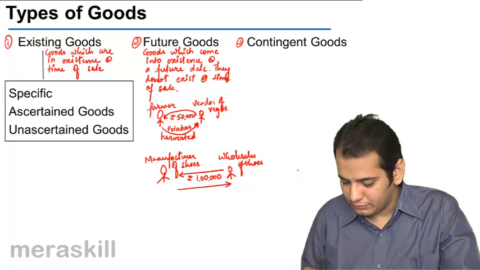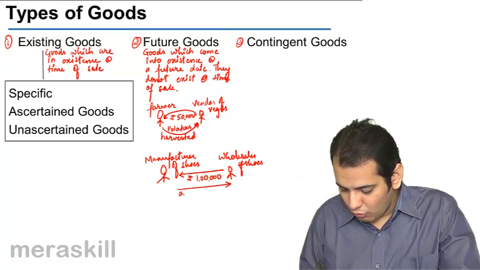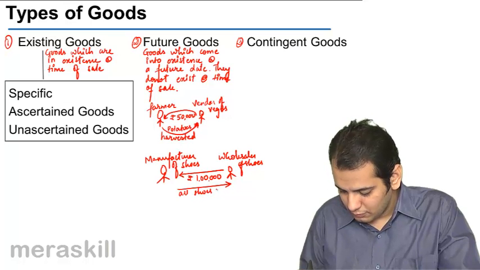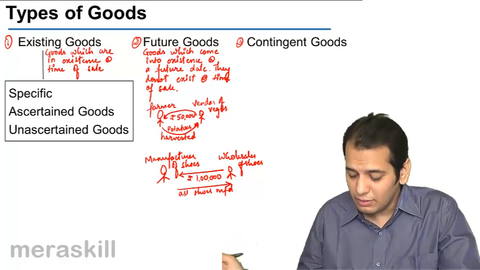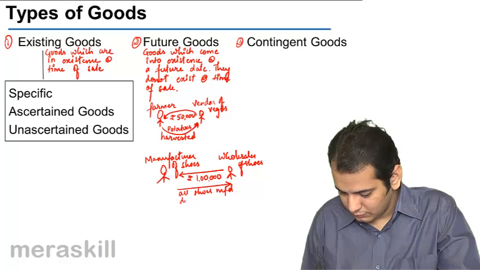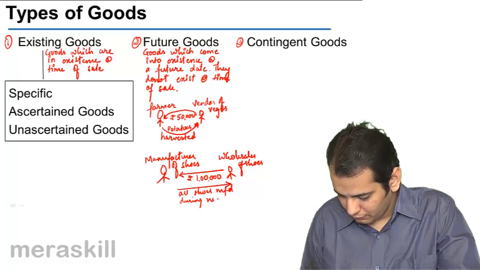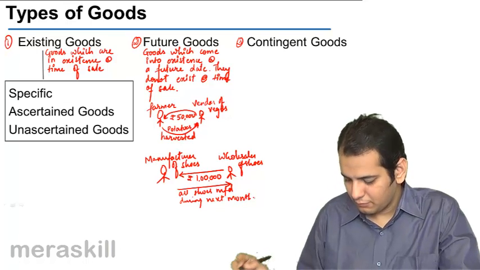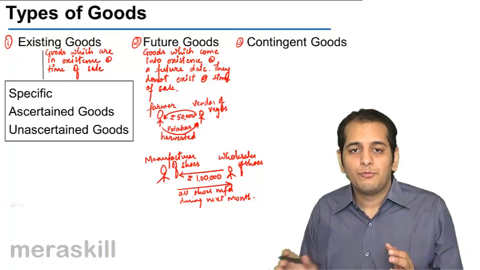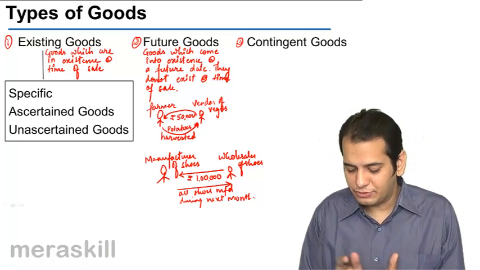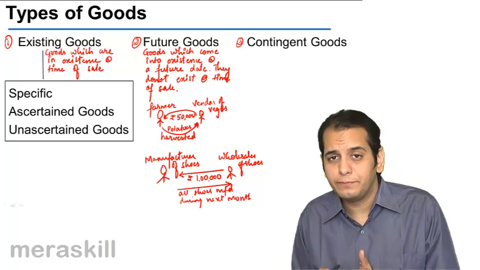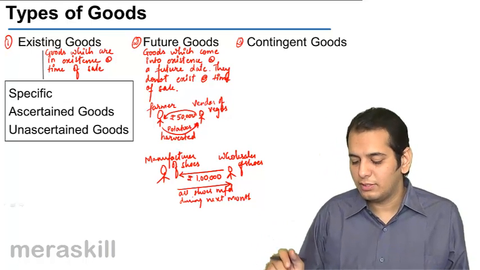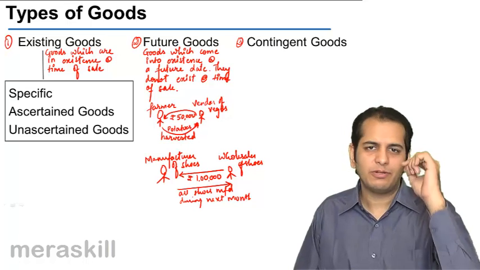You'll have to give me all the shoes manufactured in your factory during the next month. So now, whatever shoes will be manufactured in the factory of the manufacturer will have to be sold to this wholesaler.